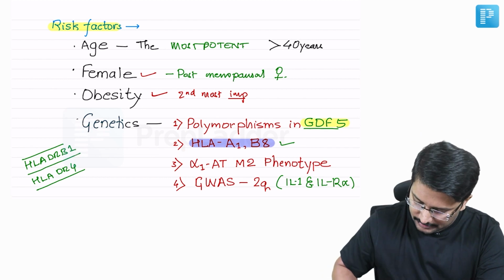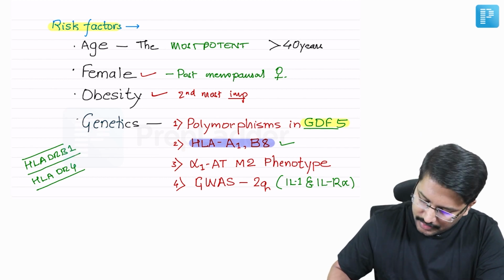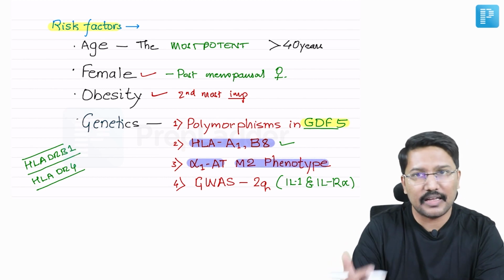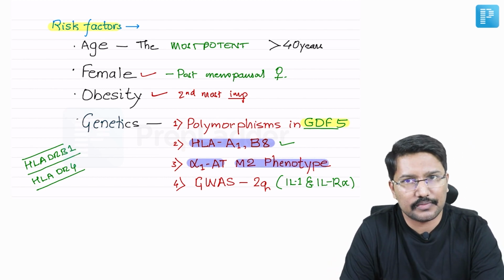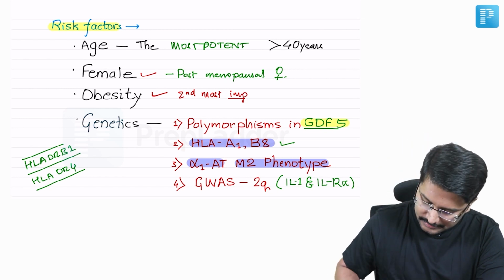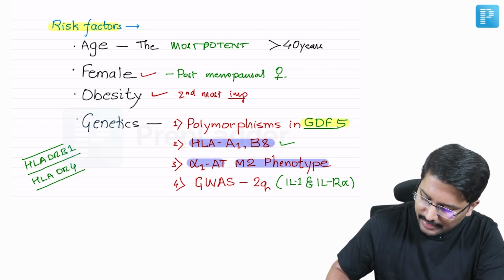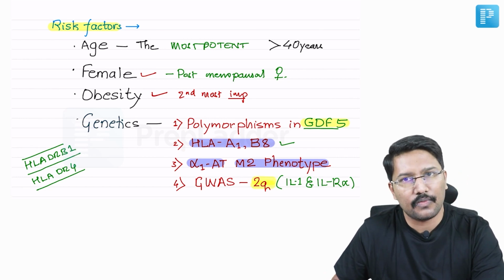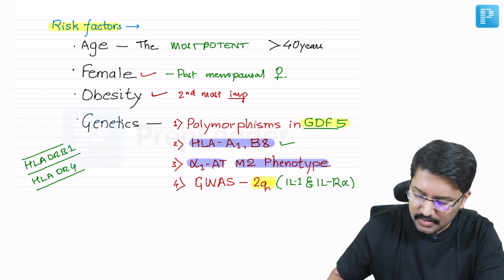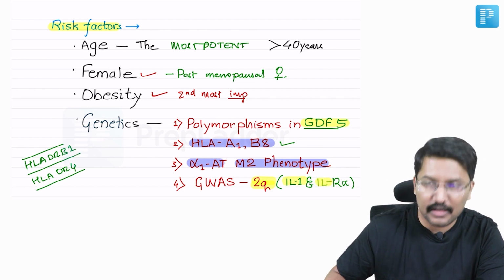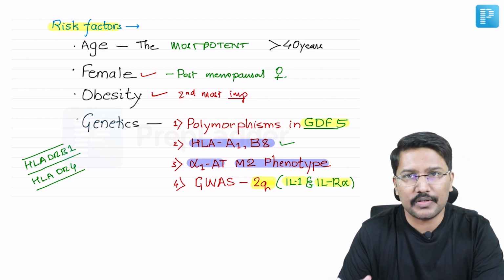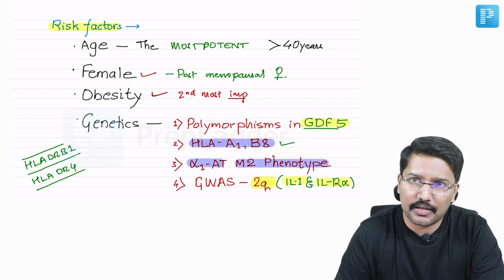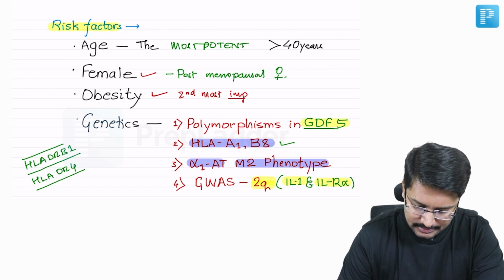Then there is also some relation between the alpha-1 antitrypsin M2 phenotype and a slightly higher risk of developing osteoarthritis. And genome-wide association studies have found certain loci on chromosome 2q, which houses the genes for interleukin 1 and its receptor alpha. Certain polymorphisms in this location can confer a higher risk of developing osteoarthritis. So that is about genetics.